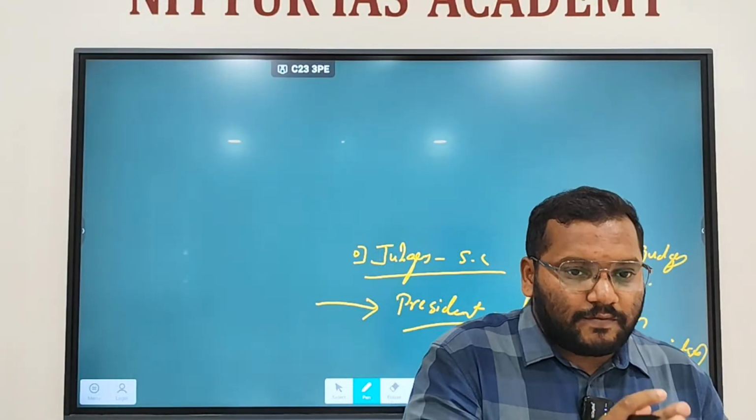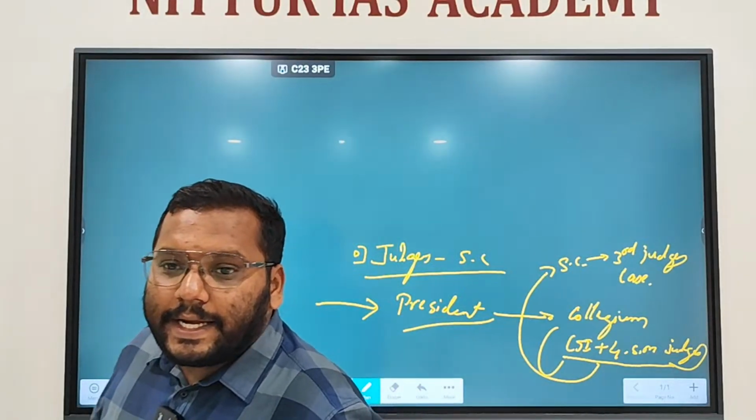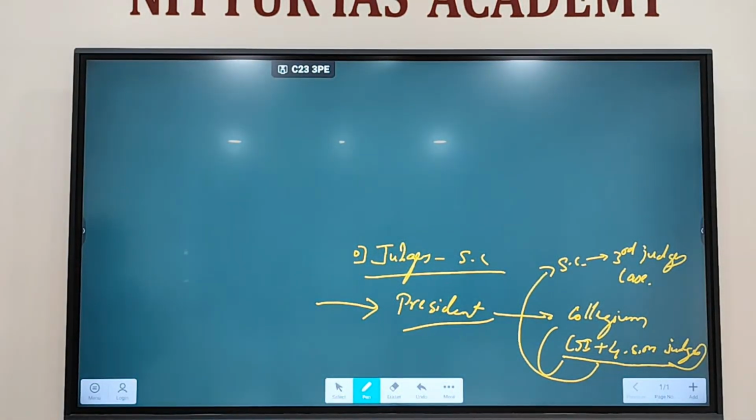Got the difference, no? In the first judge's case, the Supreme Court told that it is not concurrence, it is just consultation. In the second judge's case, the Supreme Court told that it is not consultation, the advice tendered by the CJI is binding. But in the third judge's case, the Supreme Court told that it is not just the opinion of the CJI. Getting my point, right? It is not just the sole opinion of the CJI, it is the opinion of the collegium consisting of the Chief Justice of India, that is CJI, plus 4 senior most judges of the Supreme Court.